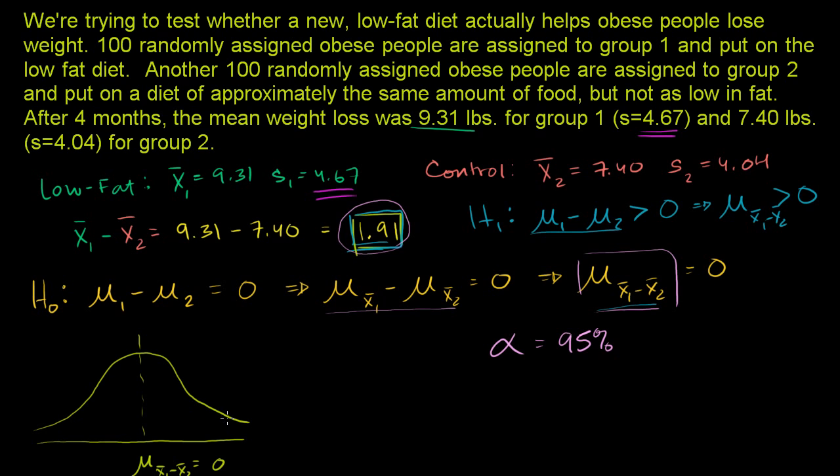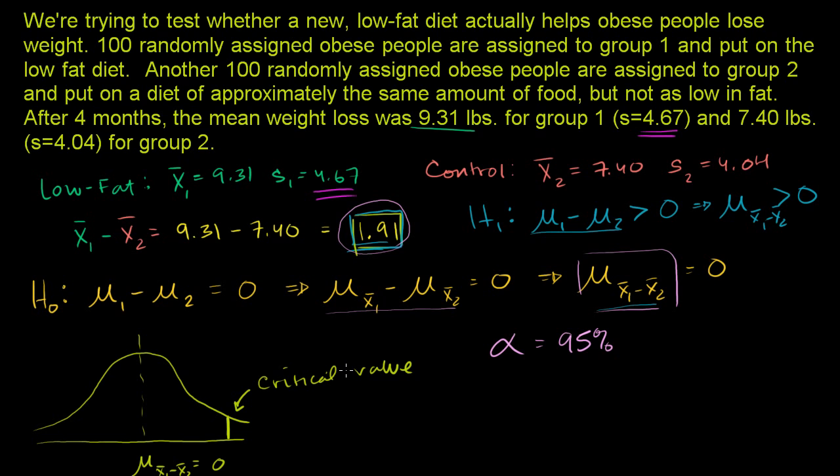Well, we need some critical z score, or actually, I should say some critical value here, because this isn't a normalized normal distribution. But there's some critical value here.